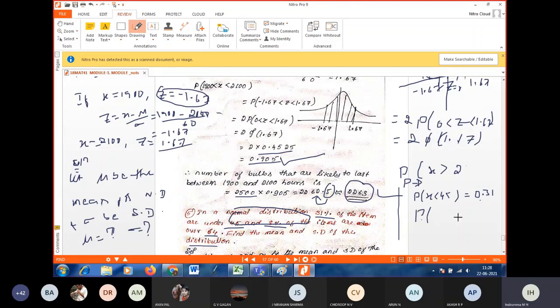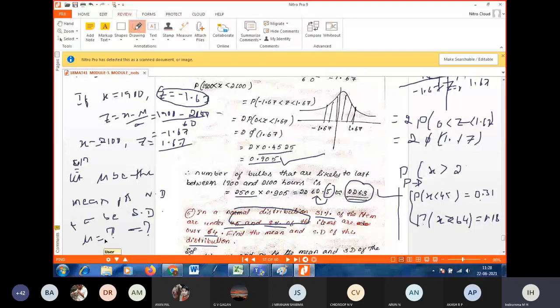P of X greater than 64, because items over means greater than. 8% means 0.08.